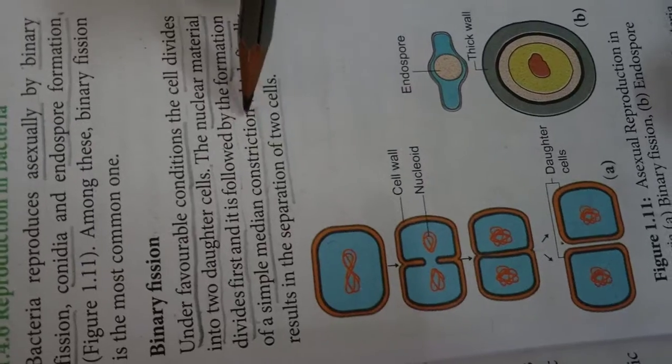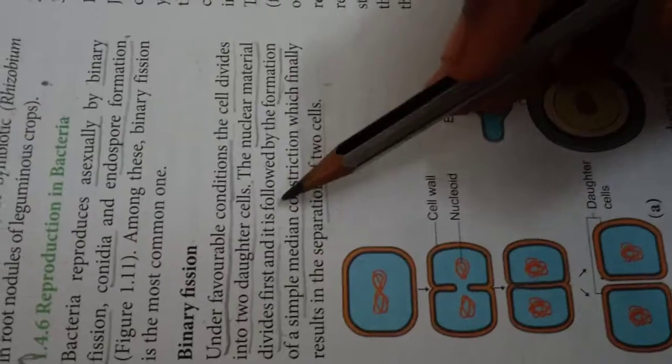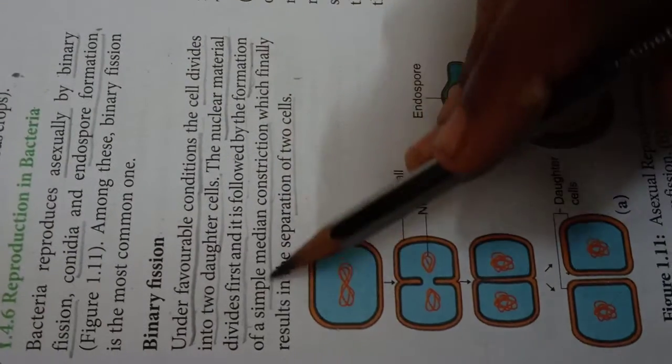Under favorable conditions, the cell divides into two daughter cells. First, the nuclear material divides, followed by the formation of a simple median constriction, which finally results in the separation of the two cells. The nuclear material divides into two, the median constriction forms, and finally two daughter cells are produced.